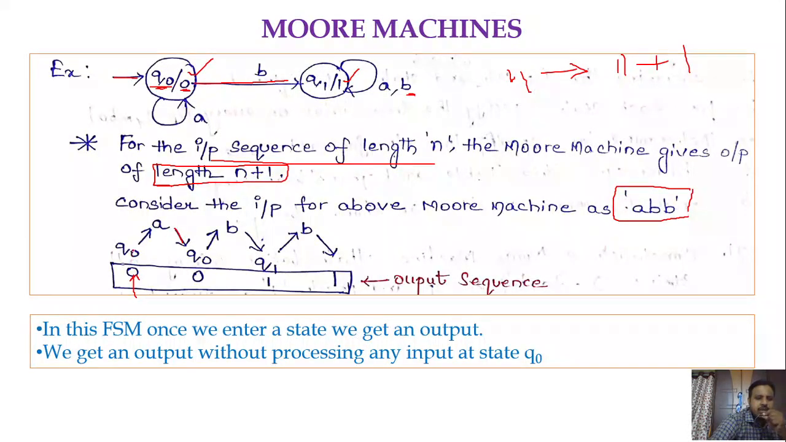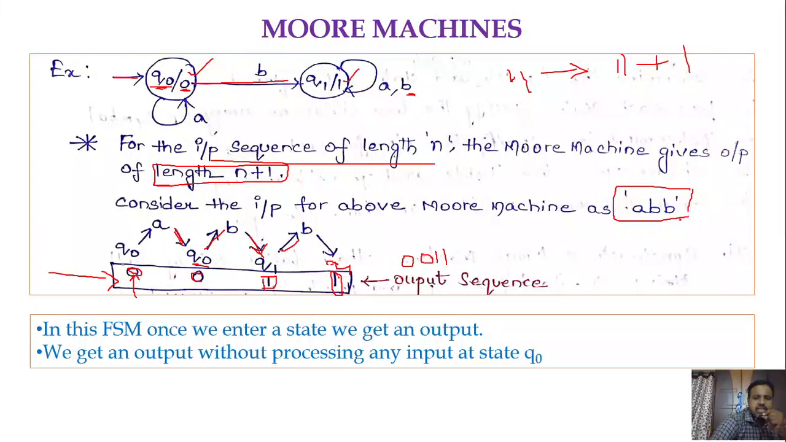So here you could see Q0, the output is 0. First you have to write the output is 0. Q0 on A, where you are going? Q0. What is the output associated with it? 0, right? Next, Q0 on B, where are we going? Q1. So what is the output associated with Q1? 1. So Q1 on B, we are going to Q1. So what is the output associated with it? 1. So what is the output sequence that we got? 0, 0, 1, 1. So 0, 0, 1, 1 is an output sequence, right?